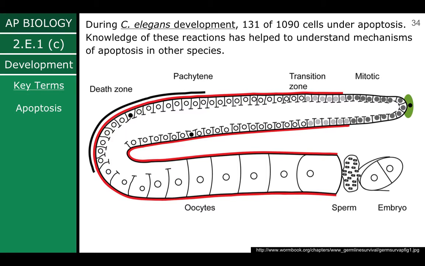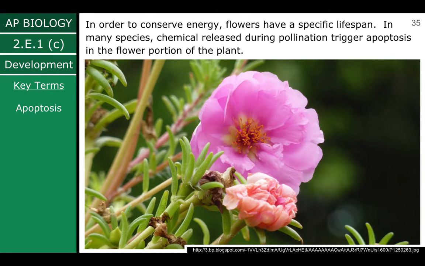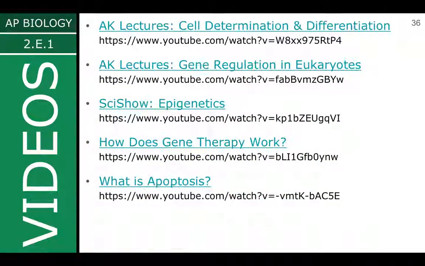During C. elegans development, 131 of 1,090 cells die under apoptosis. Knowledge of these reactions has helped us to understand mechanisms of apoptosis in other species. In order to conserve energy, flowers have a specific lifespan. In many species, chemicals released during pollination trigger apoptosis in the flower portion of the plant.